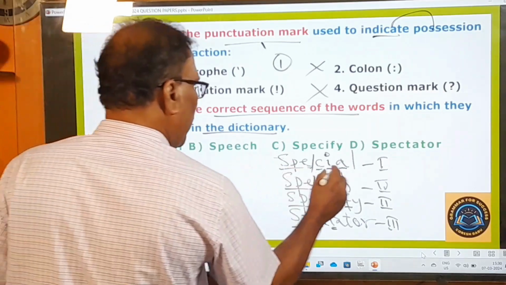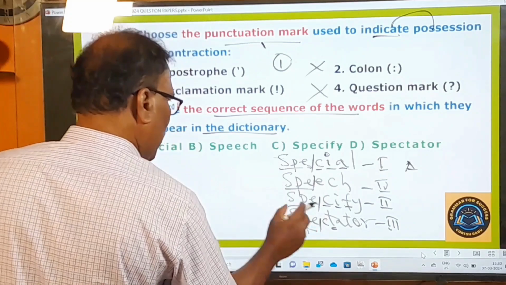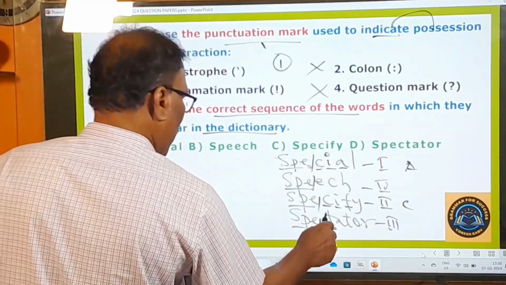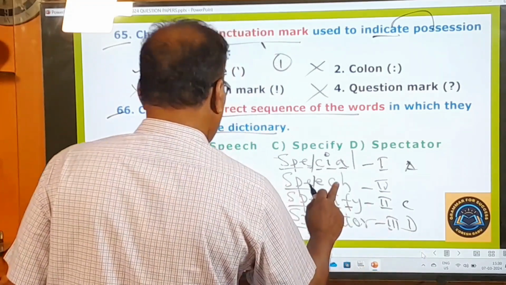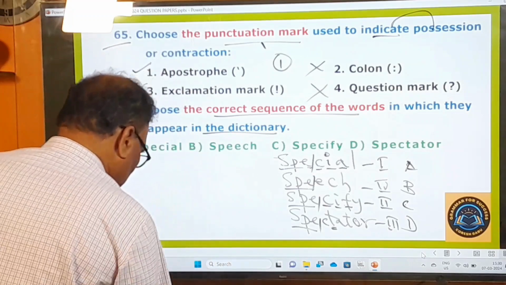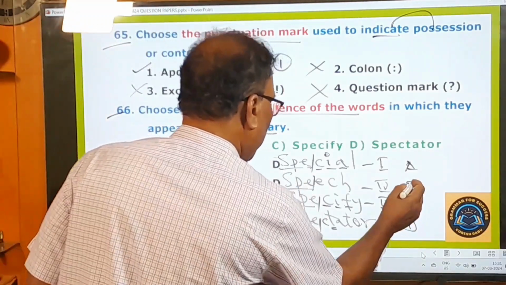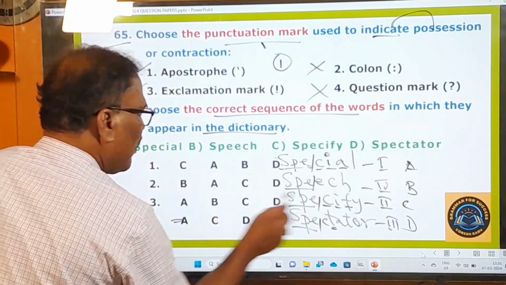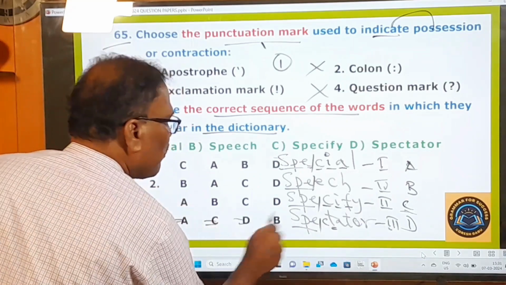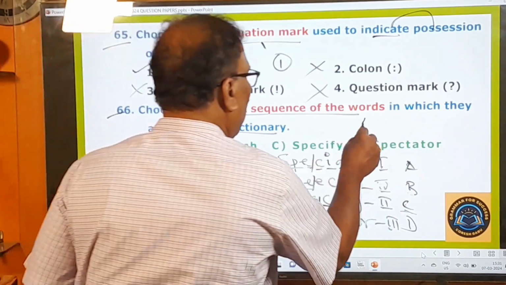So here now let us keep them in an order. A, what is that? Special is A. And specify is the second one, C. And spectator is D. And speech is B. So that must be your answer. Now let us look at the options given. First one is A, second one is C, third one is D, fourth one is B. A, C, D, B. That's going to be your answer.